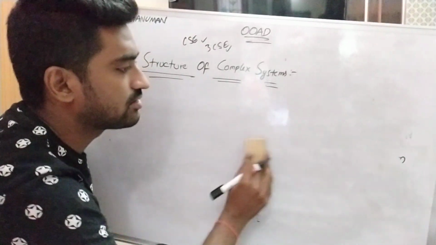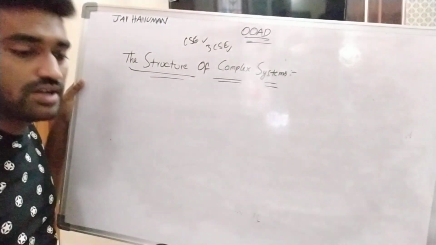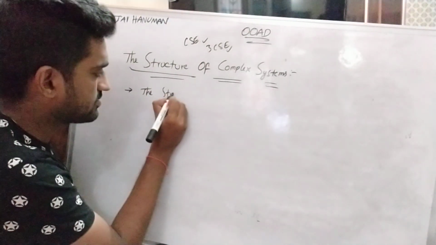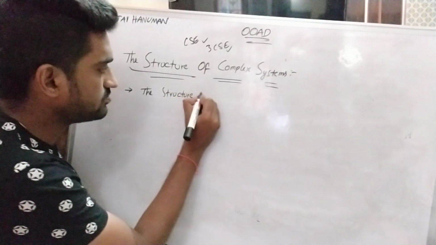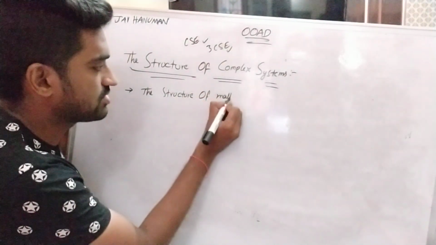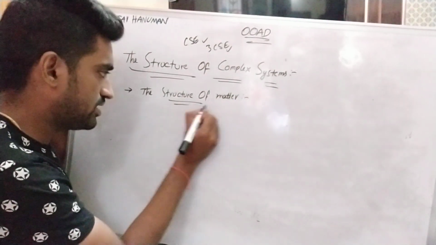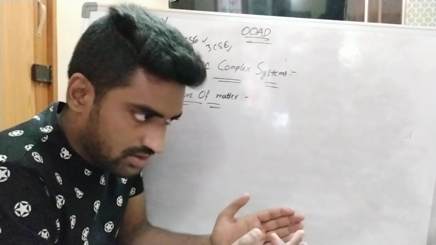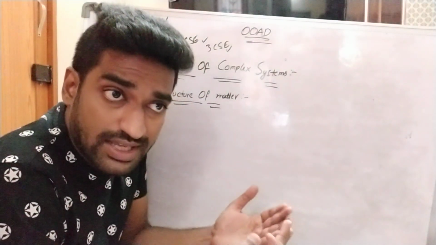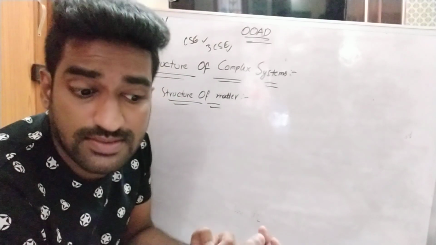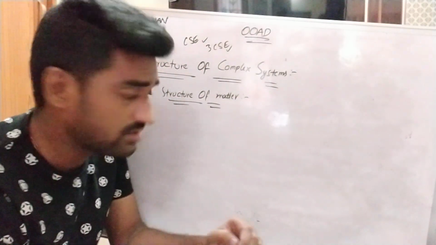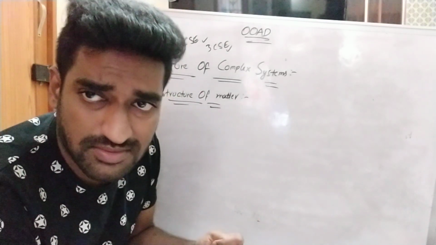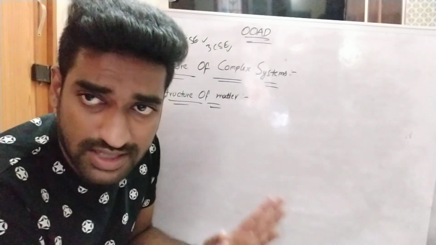Here I am taking one more example from physical sciences. What is the example? The structure of matter. We know very well about atom structure in physical sciences. Atoms are made up of electrons, protons, and neutrons, right? Electrons are directly elementary particles.